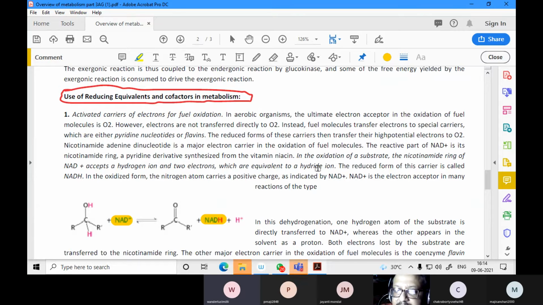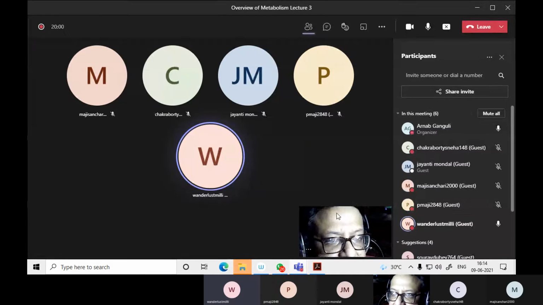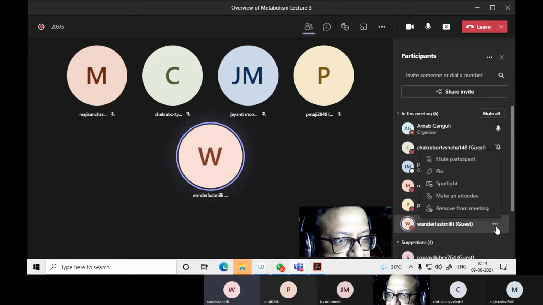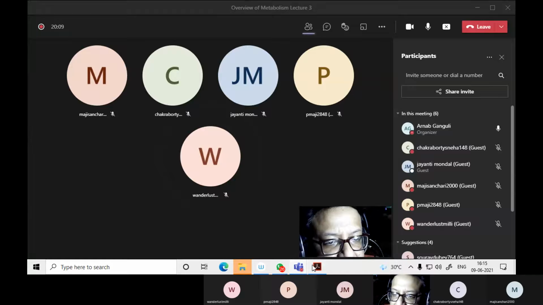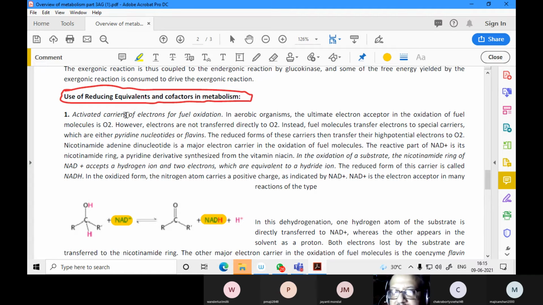So how are the reducing equivalents and cofactors involved in metabolism? They act as activated carriers of electrons for fuel oxidation.